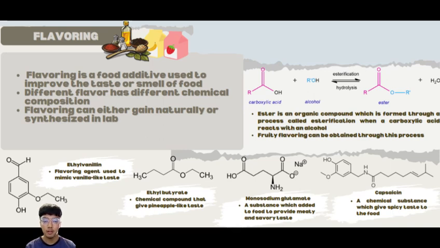Secondly, MSG, or known as monosodium glutamate, is a type of salt related to an acid named glutamic acid. It helps food taste better and adds the desired umami flavor we all love. Lastly, capsaicin, a strong chemical found in hot pepper, gives spicy food its burning sensation and flavor.